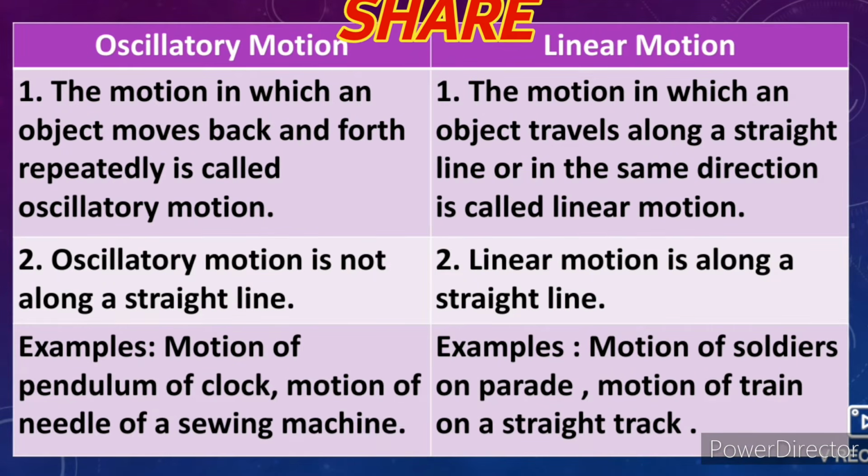Examples, motion of pendulum of a clock, motion of needle of a sewing machine. Examples, motion of soldiers on parade, motion of train on a straight track.